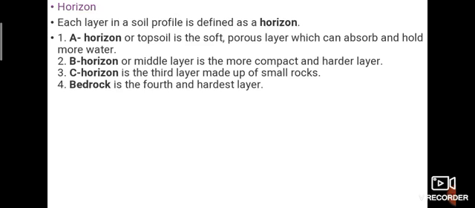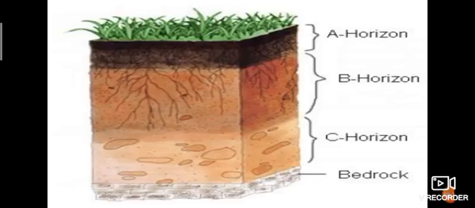Next one, B horizon. B horizon, or the middle layer, is the more compact and harder layer. C horizon is the third layer and is made up of small rocks. Bedrock is the fourth and hardest layer. So what are the four layers? A horizon, B horizon, C horizon and bedrock. See this? This is the layers of soil.